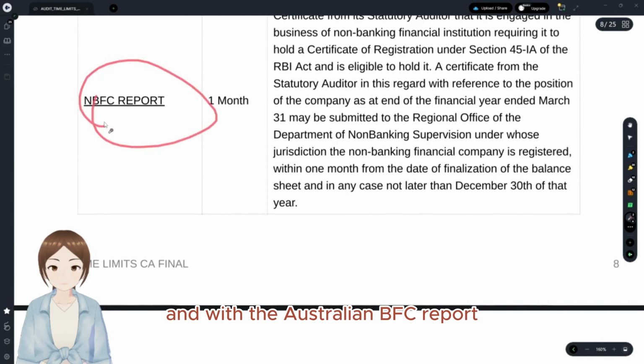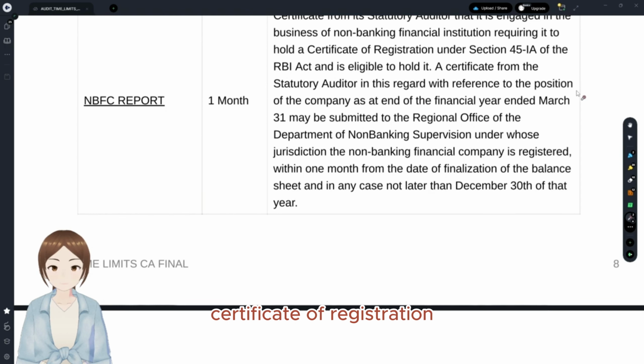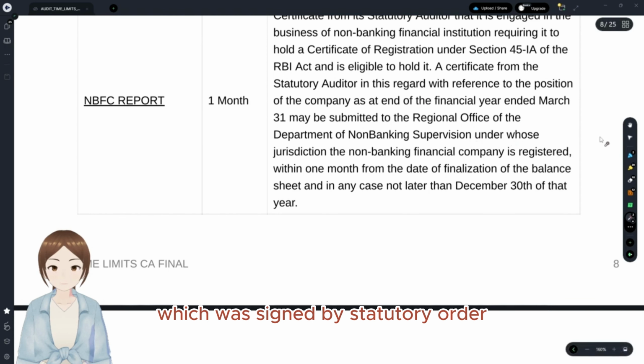And with regards to the NBFC report, NBFC has to submit a certificate that it is eligible for holding that certificate of registration, which was signed by the statutory auditor. To whom does it have to submit? It has to submit to the RO of the Department of Non-Banking Supervision under which it has got registered, within 1 month from the date of finalization of the balance sheet, not later than 30th December. This is 30th December. Make sure this is not 31st December.